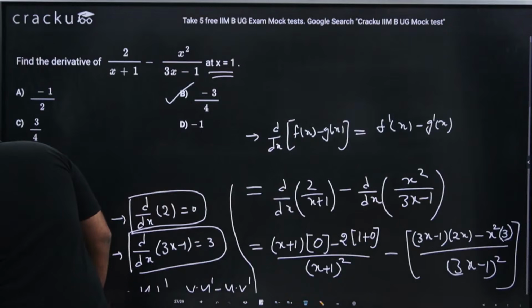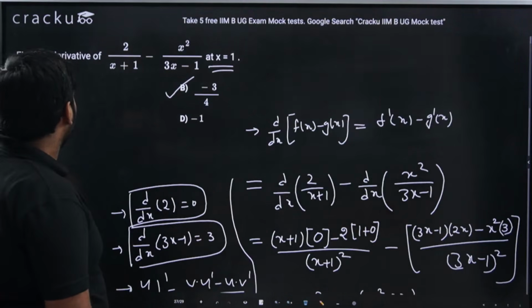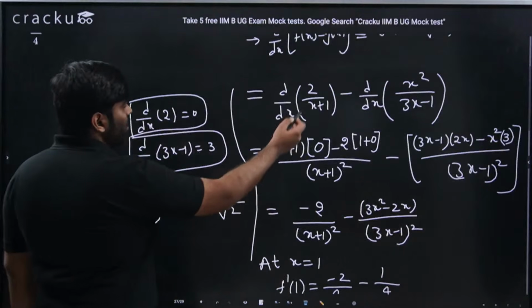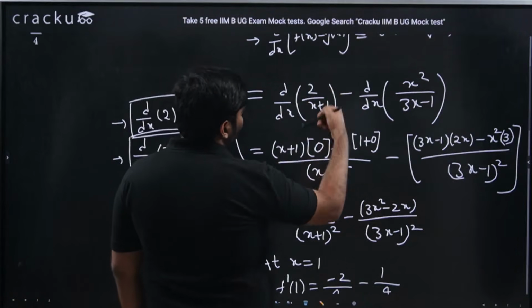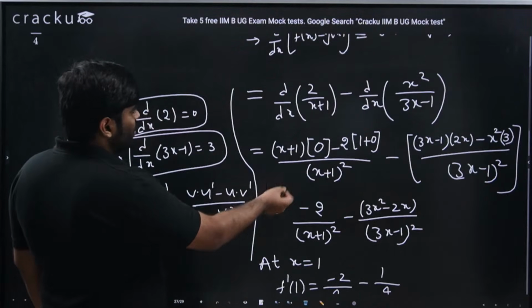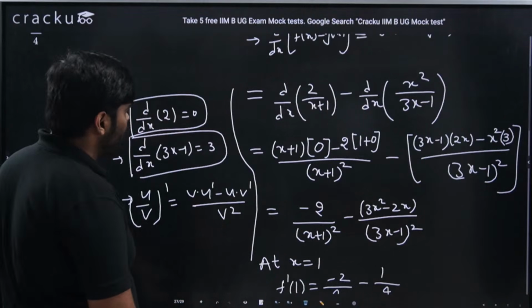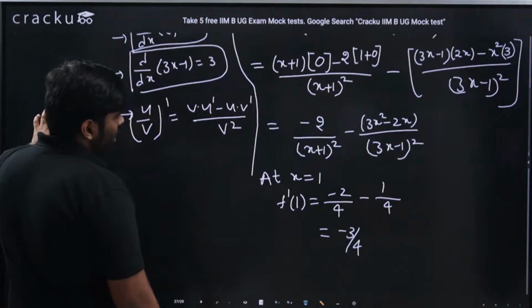Simran Kaur, please do check where you went wrong. Why did you get D? Probably you might have made some mistake over this place where applying the u by v rule might have gone wrong in your case. Probably you might have missed some squaring in the denominator, like x plus 1 whole square or 3x minus 1 whole square. So please do check where you went wrong.